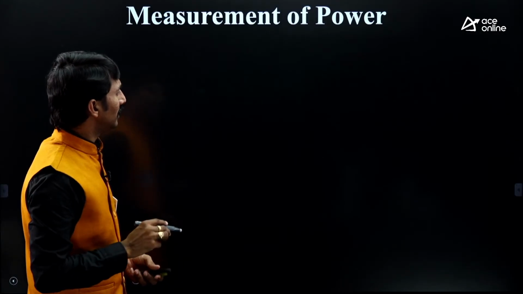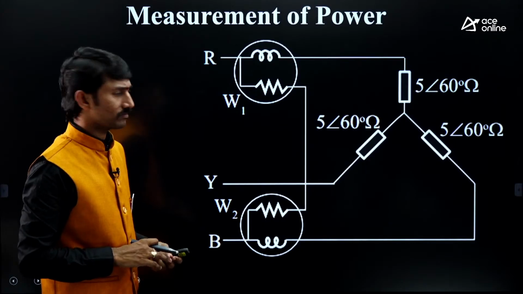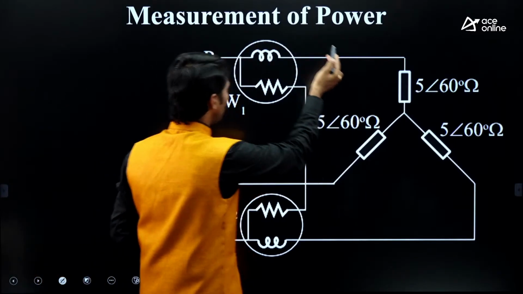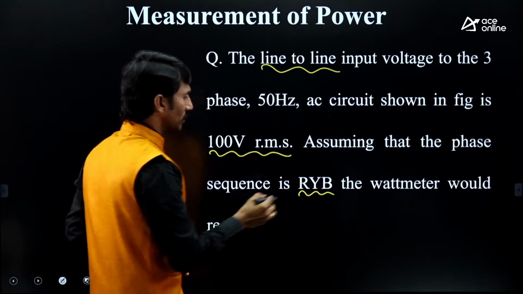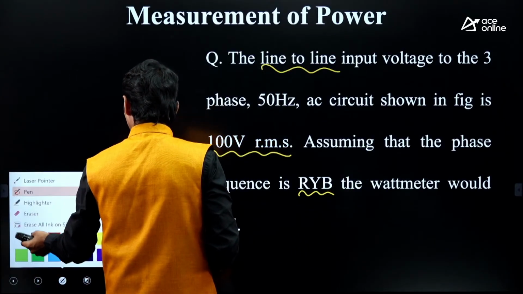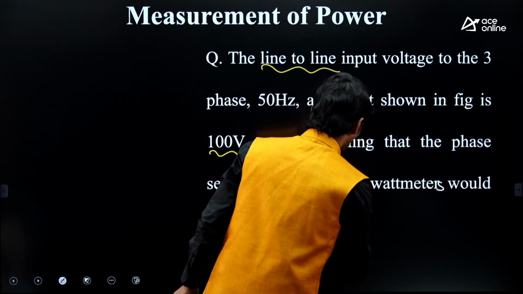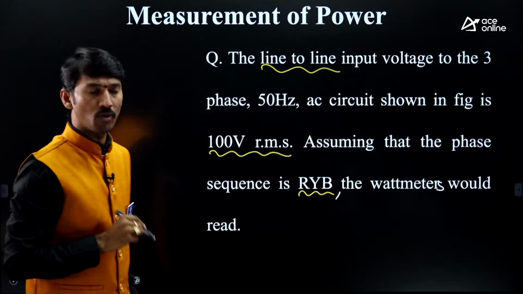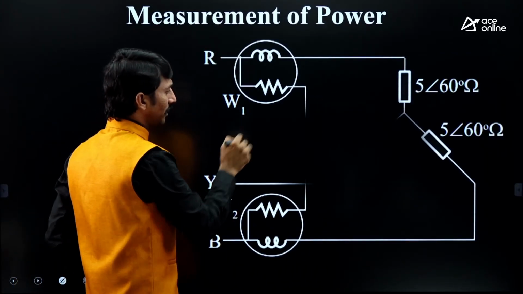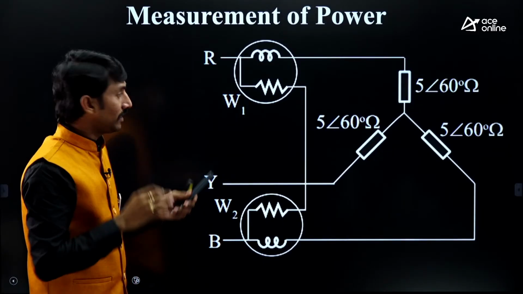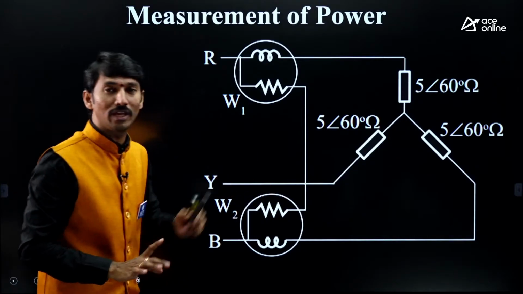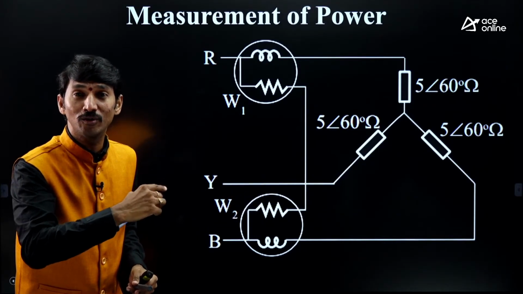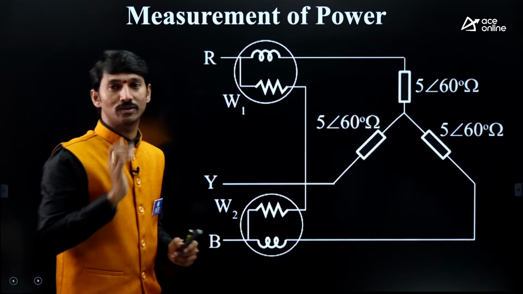This is the circuit they have given, with wattmeter 1 and wattmeter 2. The wattmeters will read a certain value, which is what he is asking. In this circuit, they have given connections from R to Y and B to Y. So if the question is given, we need to follow that connection only.